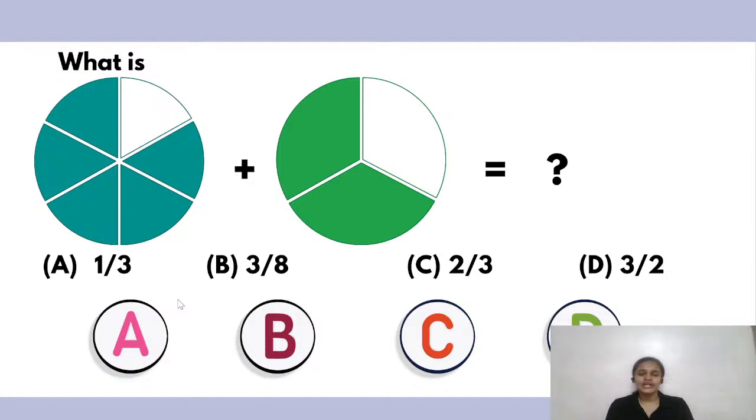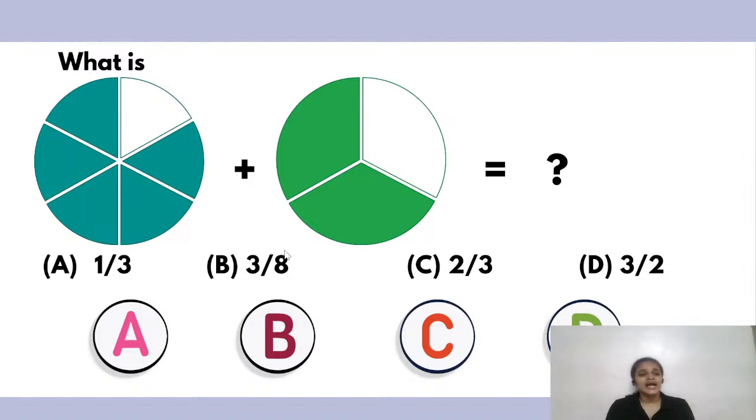I'm sure you all can do it. It's very easy. Find out the fraction of the first circle and just simply add it to the fraction of the second circle. I'm sure everybody knows addition of fractions pretty well. Okay, some of y'all are saying the answer as A. Some of y'all have given the answer as D.